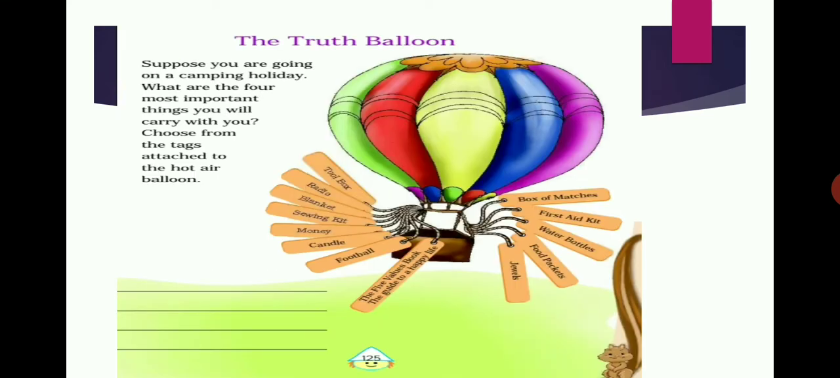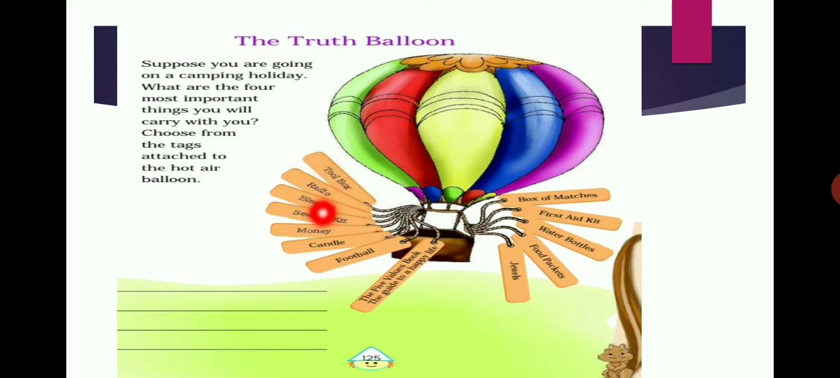Next, the truth balloon. Suppose you are going on a camping holiday. What are the 4 most important things you will carry with you? Choose from the tags attached to the hot air balloon. Children, you have to imagine that you are going on a camping holiday. Here some of the text is attached to the balloon and out of this you have to find any 4 most important things which you will carry to the camping holiday.